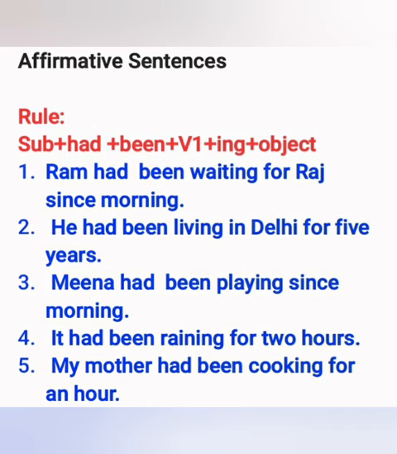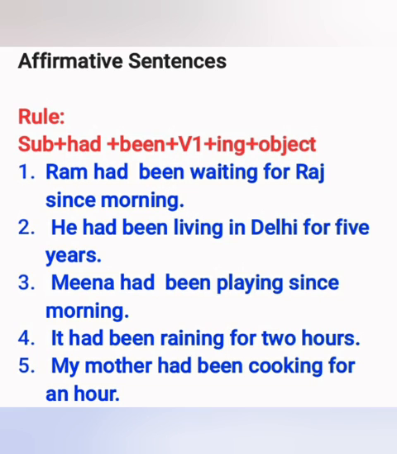Now, see some examples of affirmative sentences of past perfect continuous tense. First example, Ram had been waiting for Raj since morning. Second example, he had been living in Delhi for 5 years. Third example, Meena had been playing since morning.